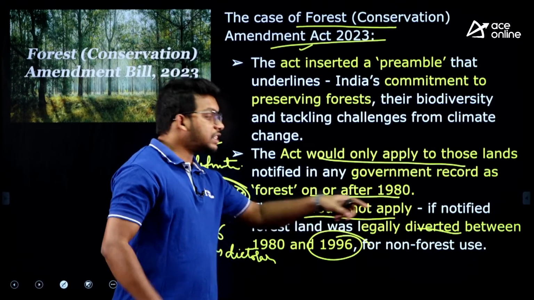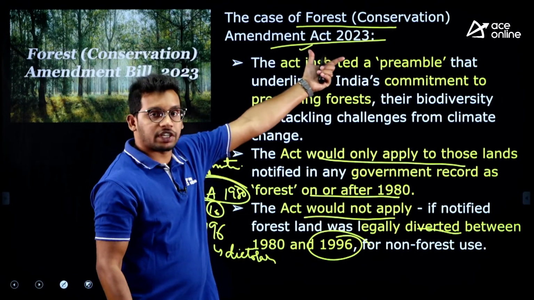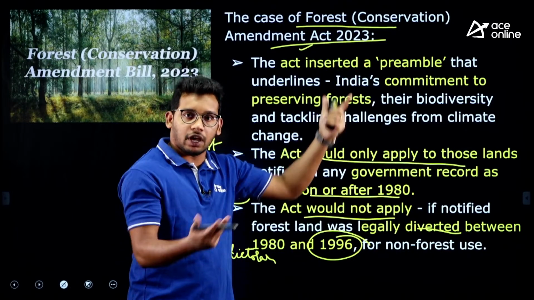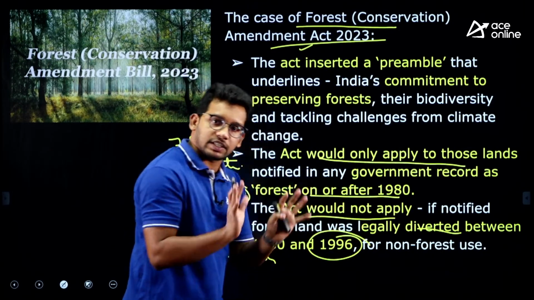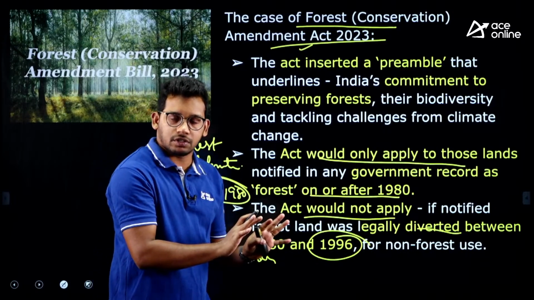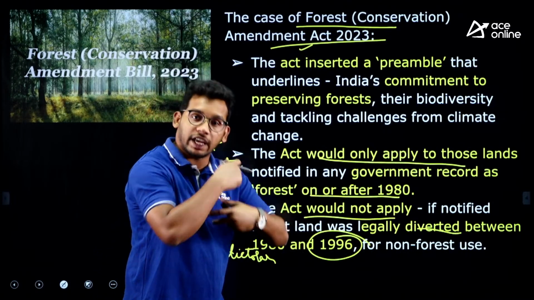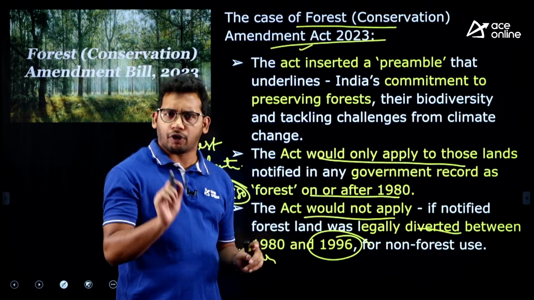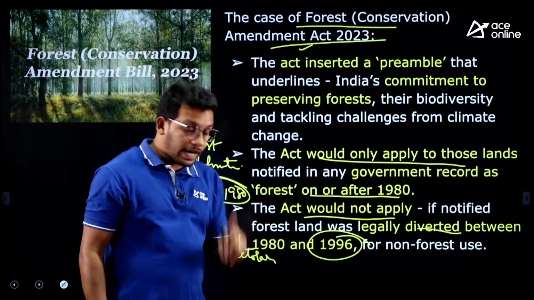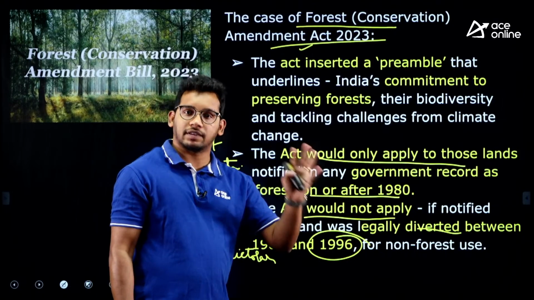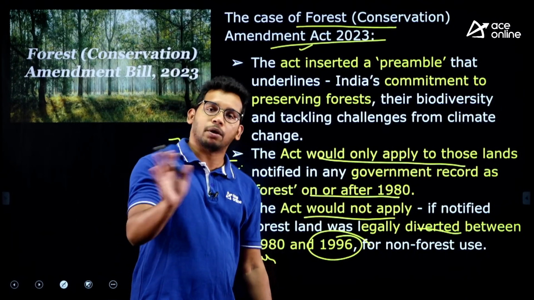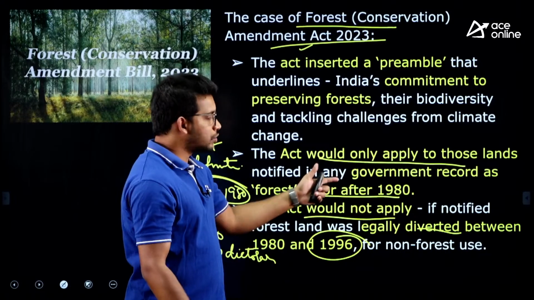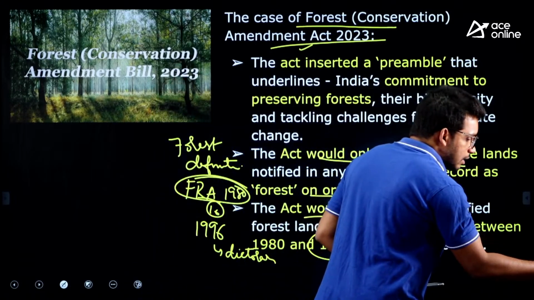This was exempted in the 2023 Amendment. Whatever land was used for commercial activities in those 16 years was exempted from this Act. So we are going to protect all the forest land after 1980, except that what happened in these 16 years will be exempted. It will not be considered a forest, right. So is this clear from my side?